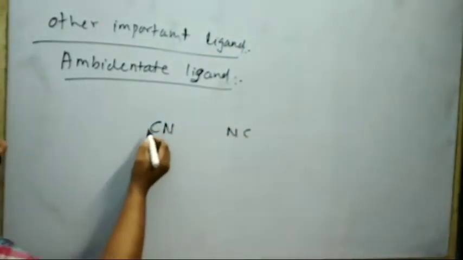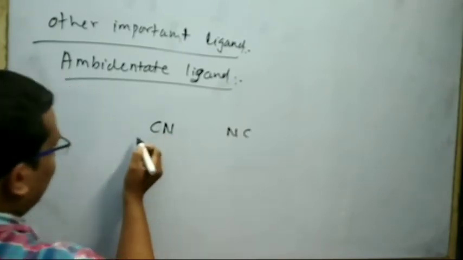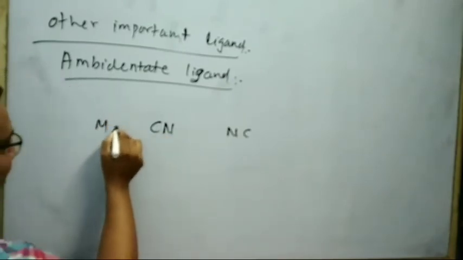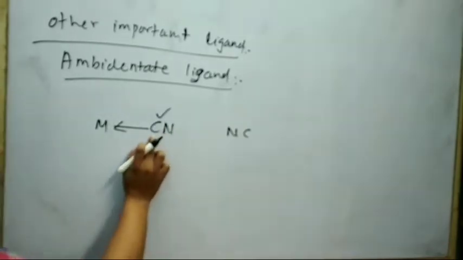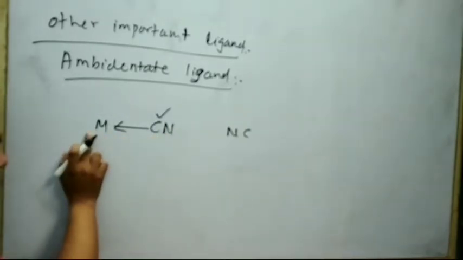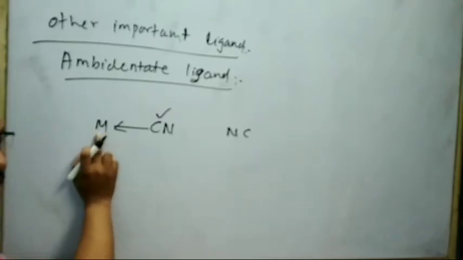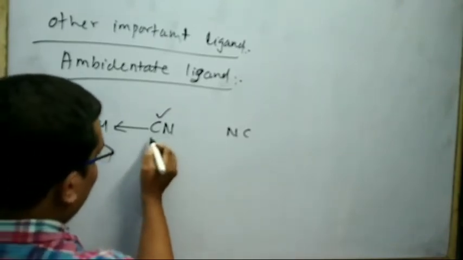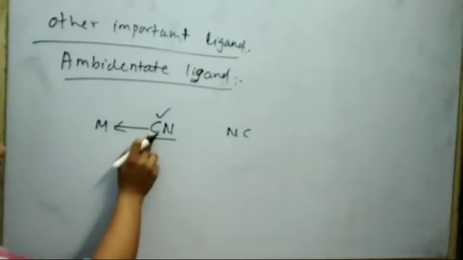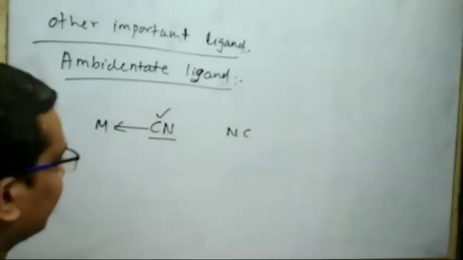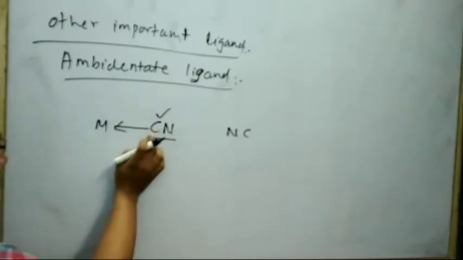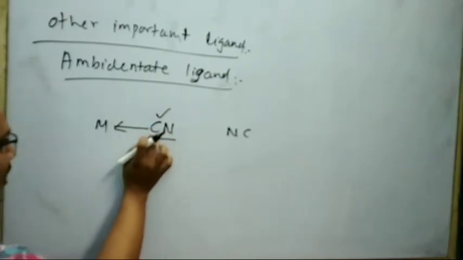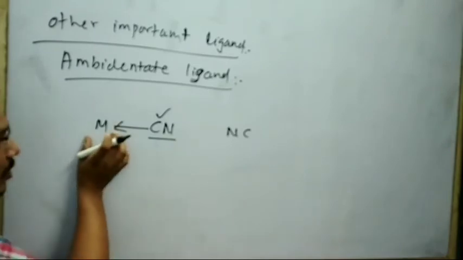Look at that. If I bond a coordinate bond with the metal like this, then here the carbon donor atom coordinates to the metal ion, that is your central metal ion. But here two donor atoms are present, one is carbon, another is nitrogen. At a given time, this ligand donates the lone pair from the carbon atom and forms a coordinate bond with the metal ion.